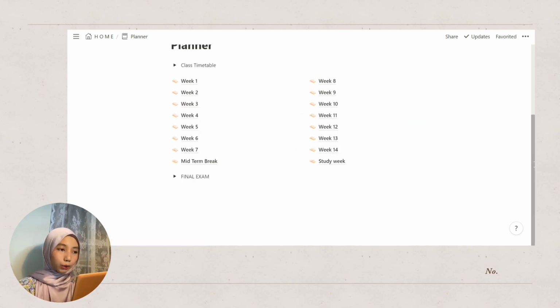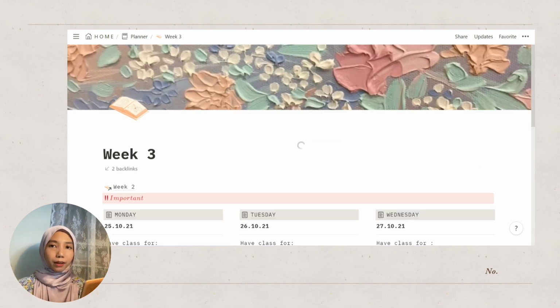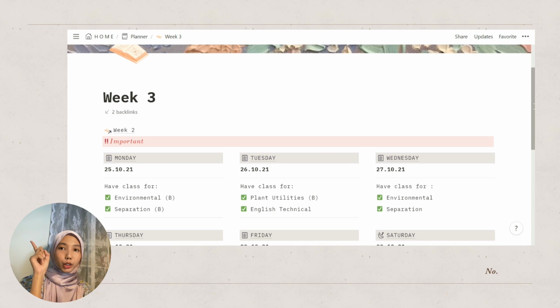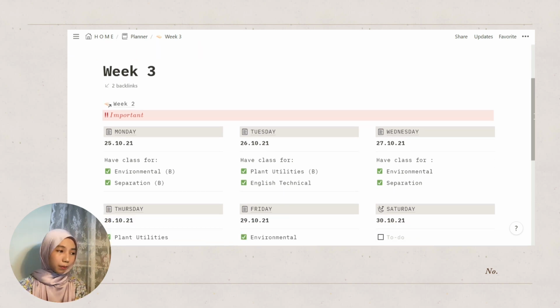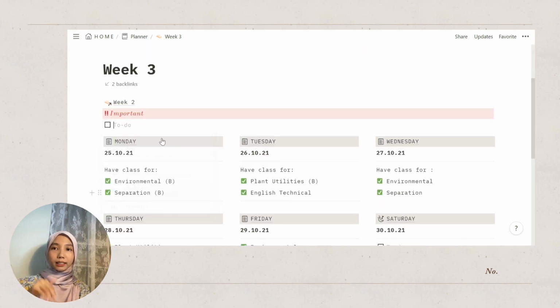And then we're going to go to the weekly planner now. And this template, I think I got it from Cafe Study, so you can see her video up here. For my weekly planner, the first thing that you're going to see is actually an important column. This is basically where any important deadline that will happen that week goes.